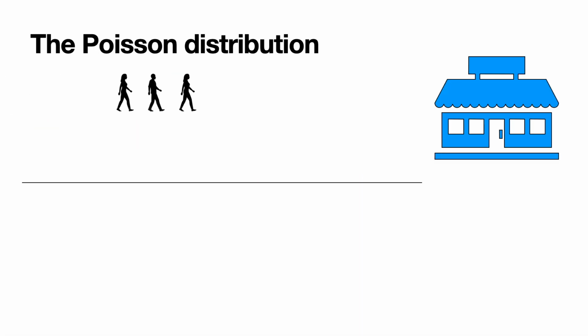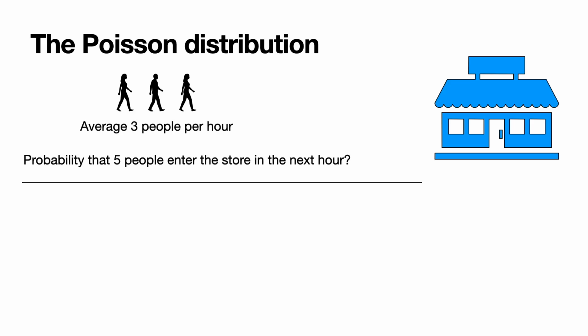So let's recap. You have a store where on average 3 people enter per hour. And what's the probability that 5 people enter the store in the next hour? Well, it's 3 to the 5 over 5 factorial times e to the minus 3. And we got that using a limit over smaller and smaller and smaller intervals.